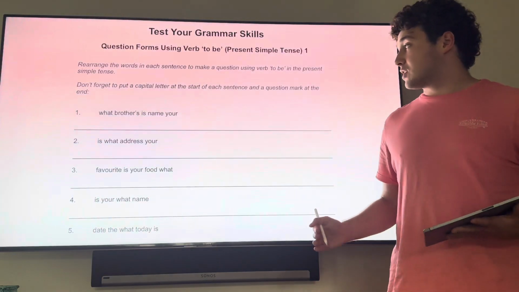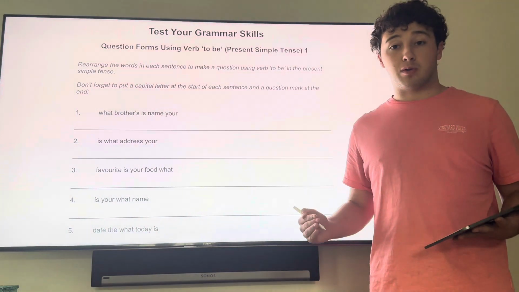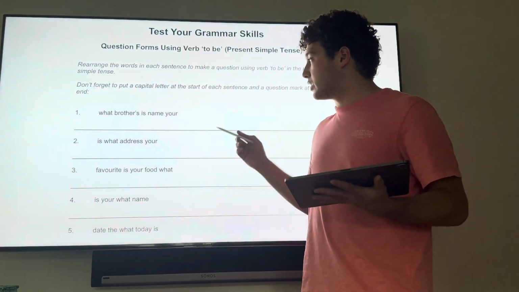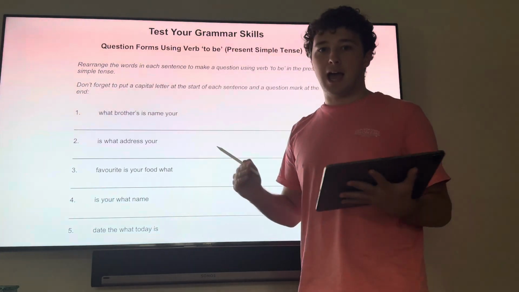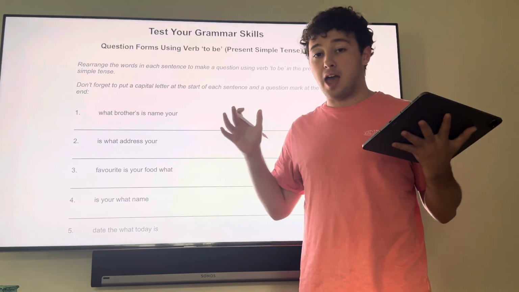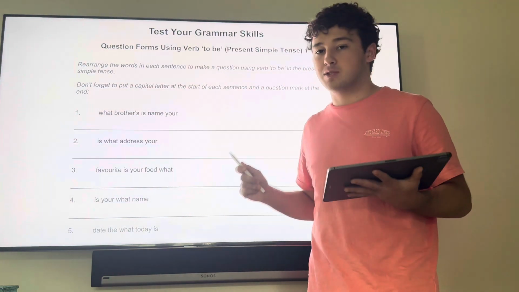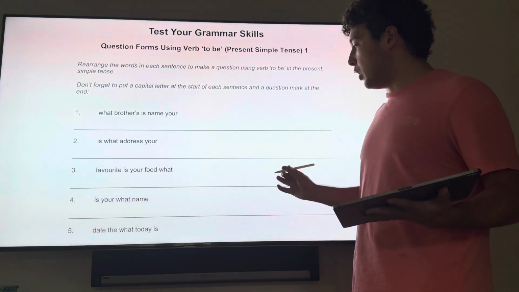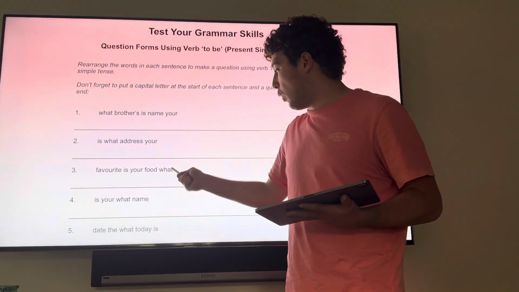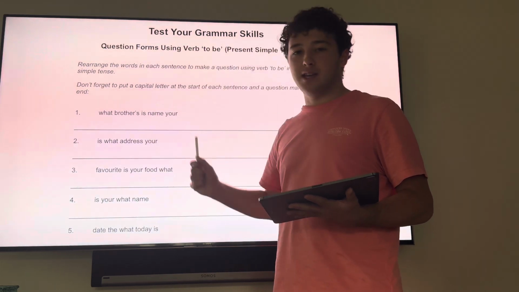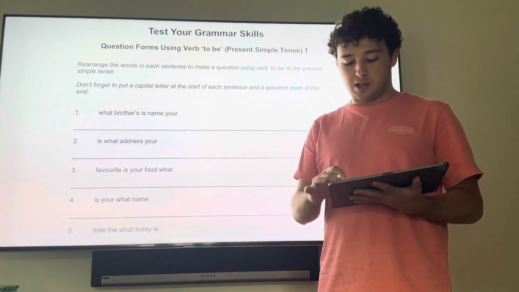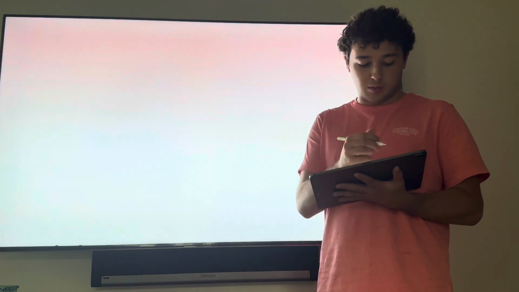Okay, so this next exercise is a word scramble to create questions with the verb to be. And what they will do is they'll give you a series of words out of order, and we have to switch some around and change them to create a correct question with the verb to be. Now, you'll notice most of these, all here, have the word what in them. And what is probably the most common question word in English. The question words in English are generally these ones.